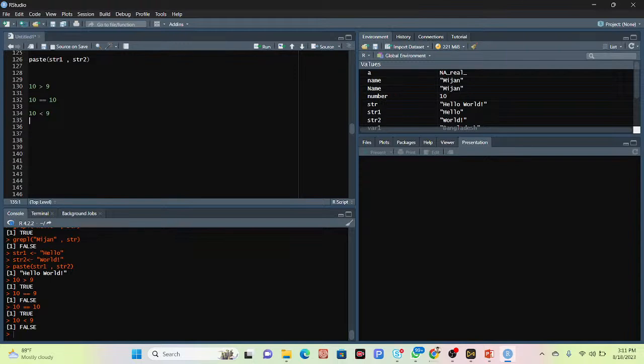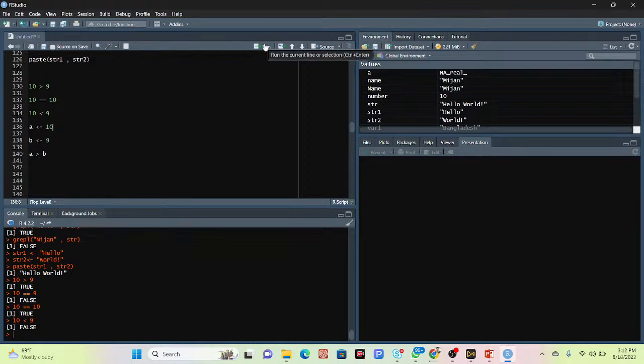If you want, you can also take a variable, suppose a. In this variable I store the value 10, and I take another variable b and store 9. Now I compare a greater than b.